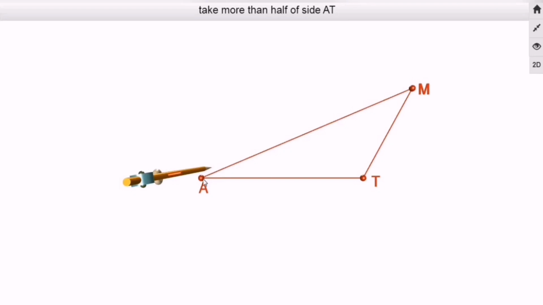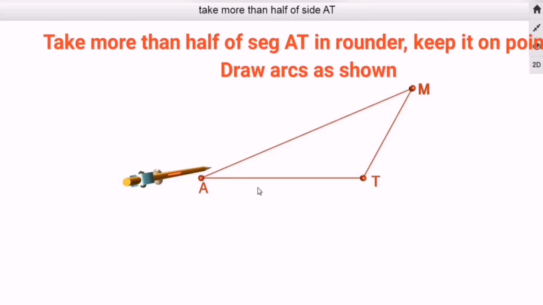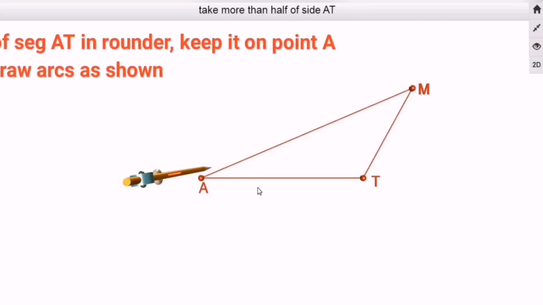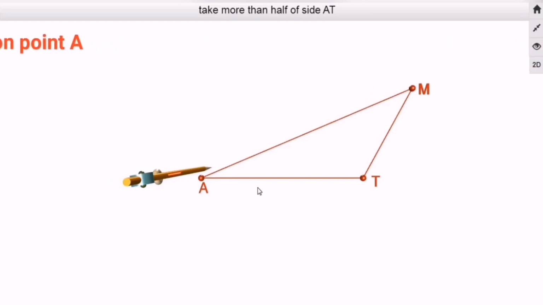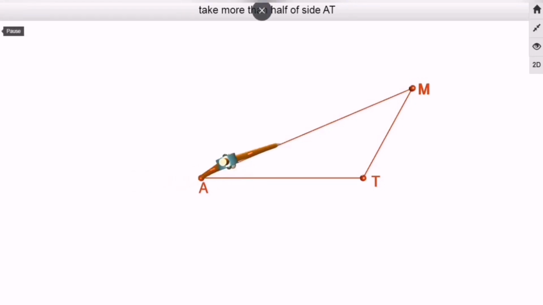So let's begin with side AT. The first step: we need to take more than half of side AT in the compass, that is most preferable, or you can take more than the length of that side also. Once the compass is set, keep the metal tip on point A and take more than half of the distance of side AT in it. So here we go.